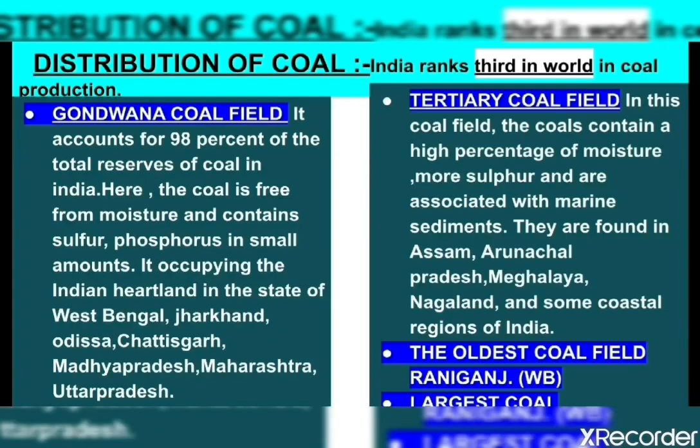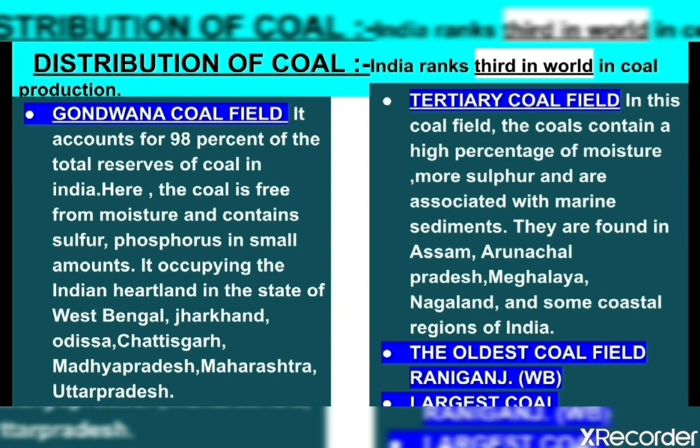Next, we will learn the distribution of coal. India ranks third in the world in terms of coal production after USA and China. There are two main coalfields in India. One is Gondwana coalfield, another one is tertiary coalfield. So first we will discuss Gondwana coalfield.